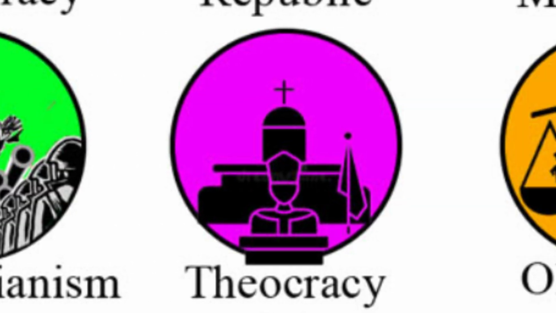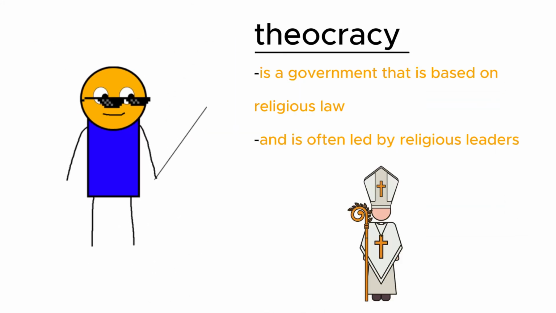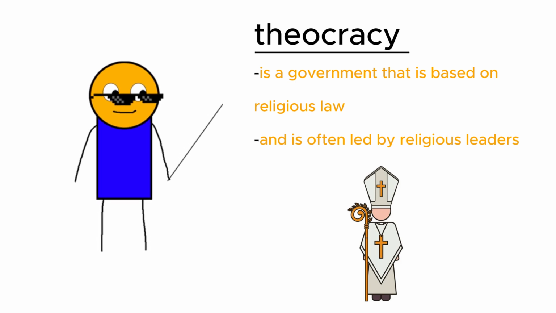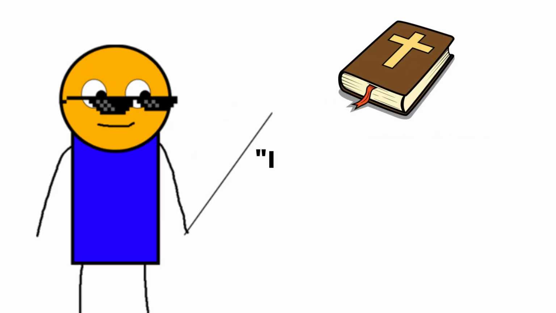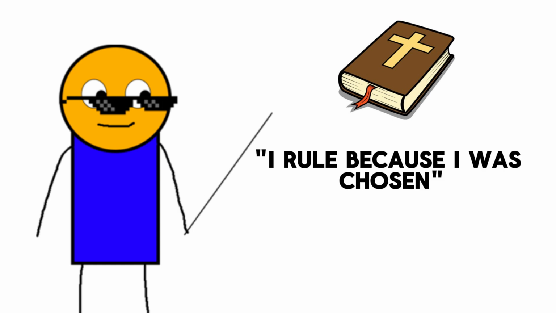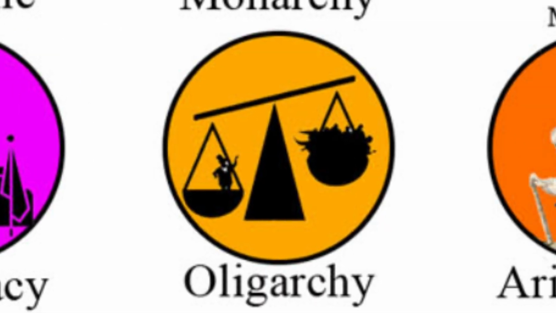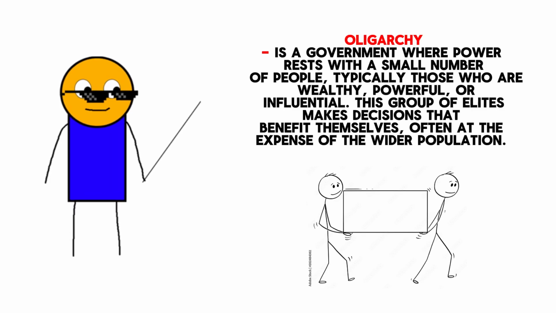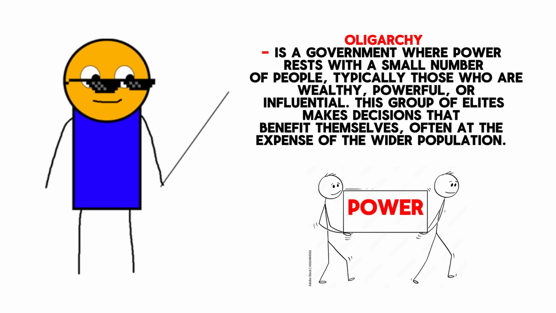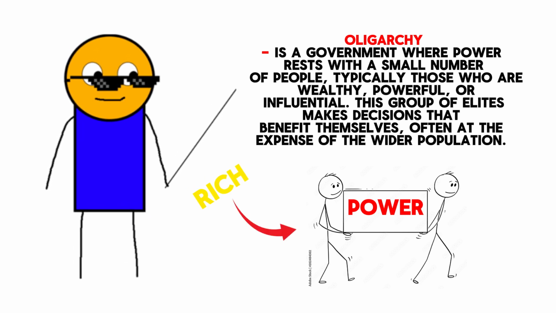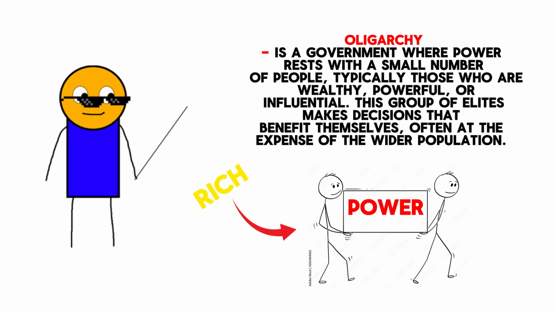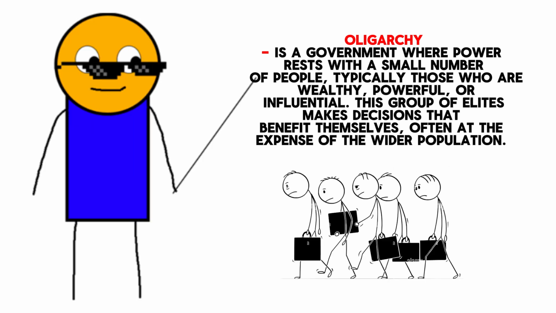Theocracy. A theocracy is a government that is based on religious law and is often led by religious leaders. The laws of the country are based on religious doctrine, and the government claims to rule on behalf of a divine power. Oligarchy. An oligarchy is a government where power rests with a small number of people, typically those who are wealthy, powerful, or influential. This group of elites makes decisions that benefit themselves, often at the expense of the wider population.